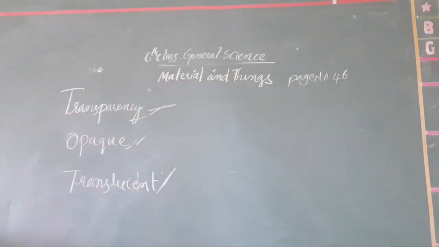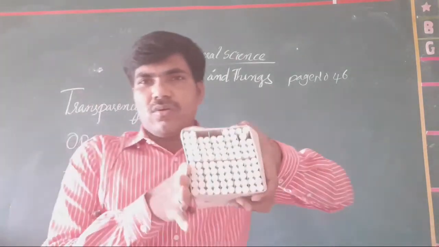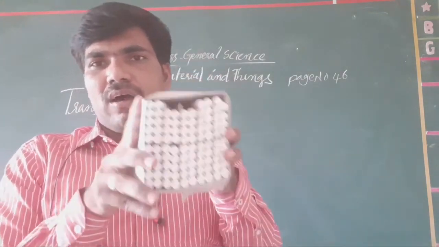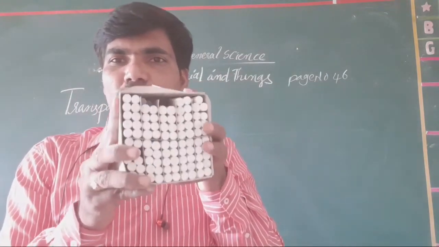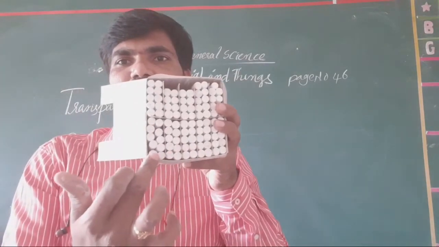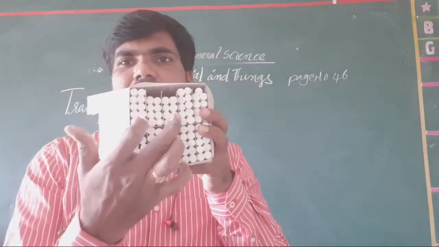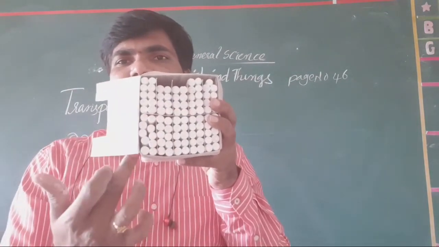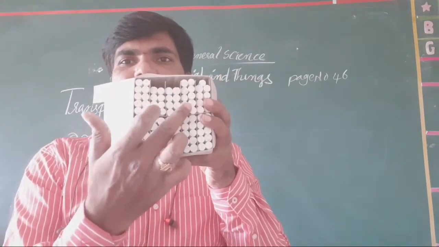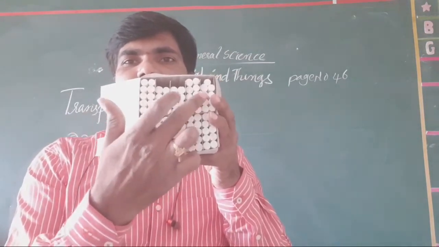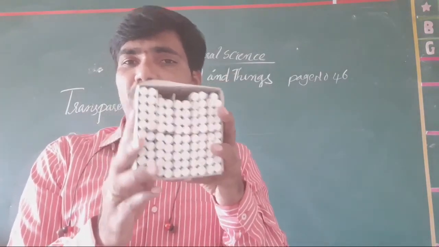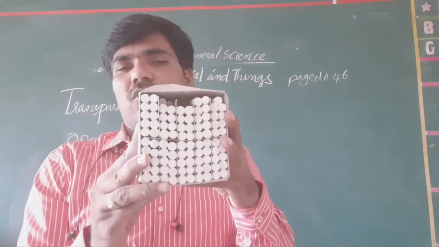When you take this chalk piece box, there is high density. How many chalk pieces are there? 1, 2, 3, 4, 5, 6, 7, 8, 9, 10. Now somewhere 50, 60, 78, 86, 87. There are 87 chalk pieces in this chalk piece box.